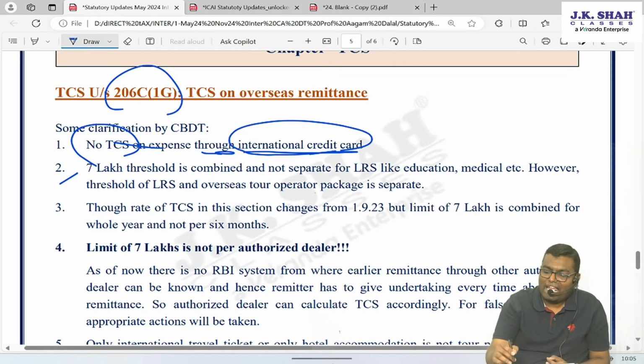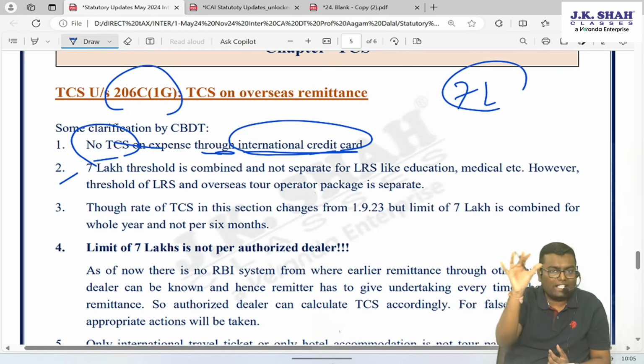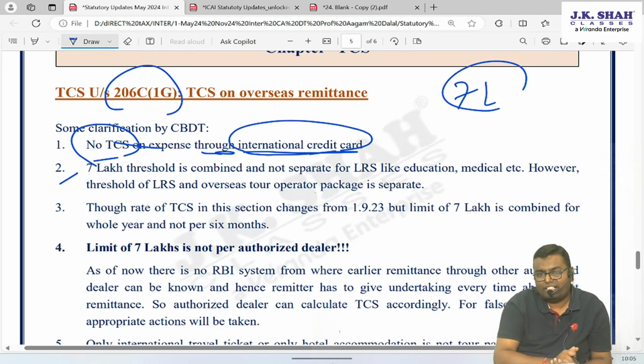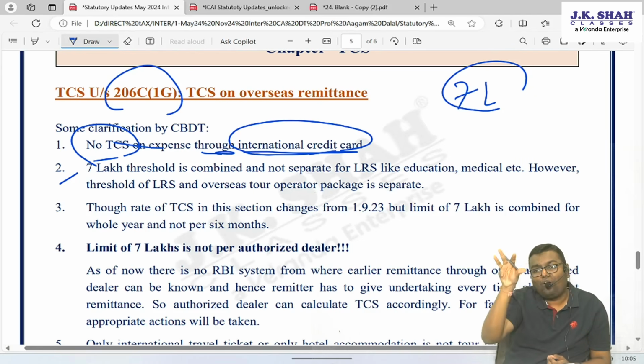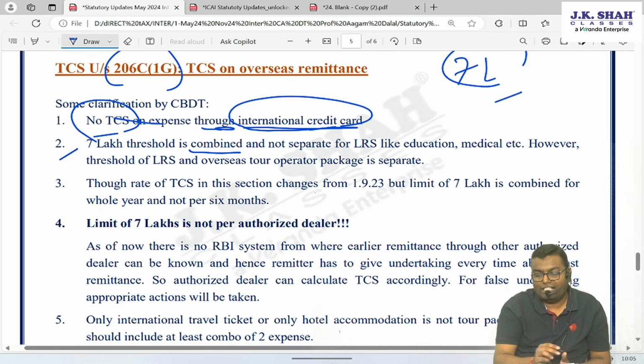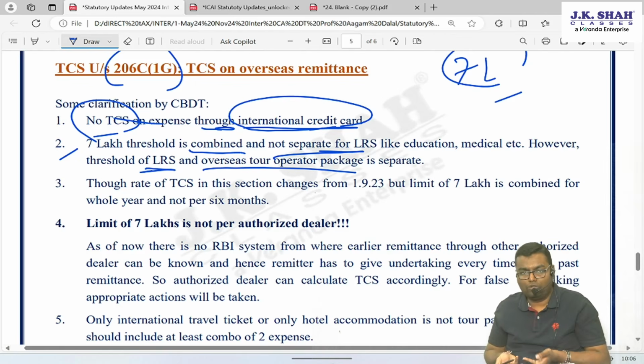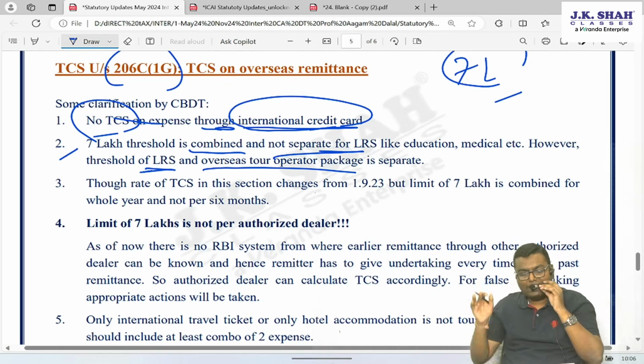Second, for LRS, 7 lakh rupees is the threshold for the entire year. But understand, in LRS there can be so many payments. For education there is payment, for medical treatment there is payment. The question is whether the 7 lakh rupees limit is separate for educational facility, medical facility, and so on. No. For all the LRS together the limit is 7 lakh. The 7 lakh threshold is combined and not separate for LRS. Like education and medical, together a 7 lakh limit is there. However, the LRS limit and the overseas tour operator package limit are separate. That we know: the overseas tour operator package limit is separate, the LRS limit is separate.